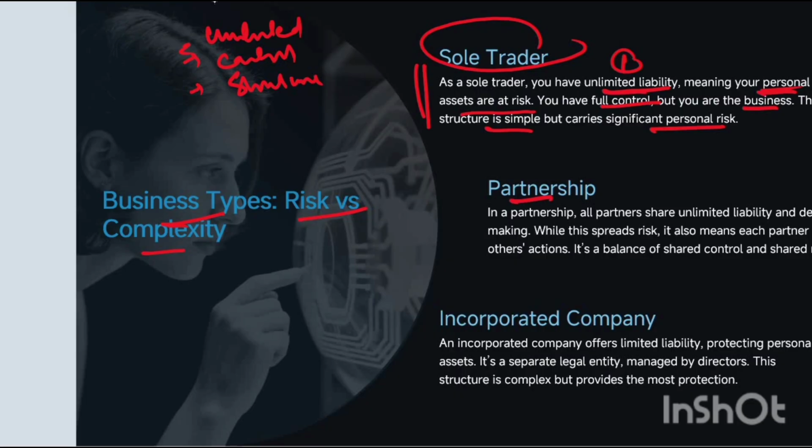Now let's move on to partnership. Partnership has unlimited liability. The case is very simple, same as that of the sole trader, sole proprietorship, and partners have involvement in decision making.